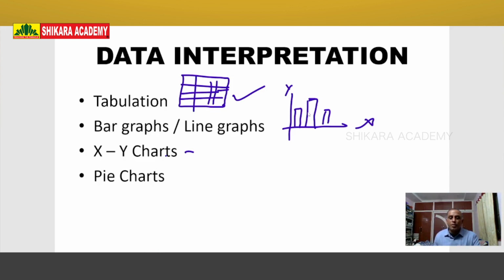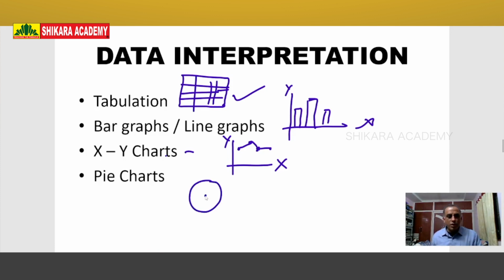The next one is the XY chart. On an XY chart also we use graph paper, but here the values are connected with lines. Finally, pie charts.